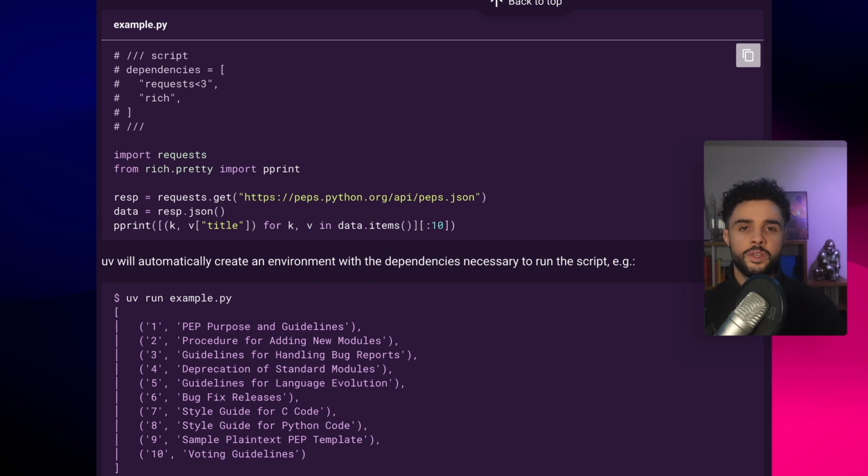UV scripts. So UV is a package and project manager for Python, and it lets you write and execute Python scripts that are portable, meaning that you can include any dependencies from the Python ecosystem, but you don't have to set up a whole project with a virtual environment and so on. You can just write specific commands at the top of the file that includes all the dependencies you need, and you run the script with UV, and in the background it will just install everything in a temporary virtual environment and execute your script. So it's very powerful because you have Python scripts that contain many dependencies that can do very powerful stuff, and you don't have to set up anything.